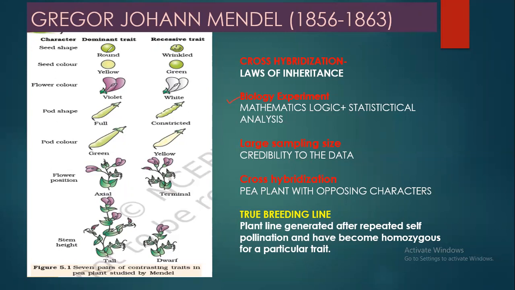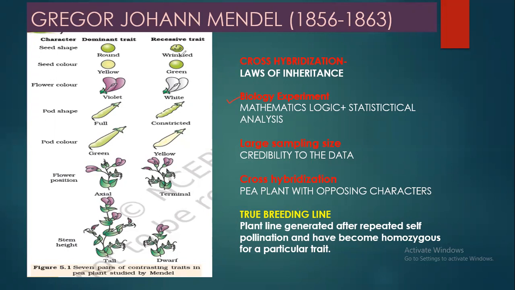Likewise, if a plant producing round seeds is true breeding, it has two genes for seed shape, round and round. Likewise, if he took a plant showing wrinkled seeds and it is true breeding, it will have two genes for seed shape, wrinkled and wrinkled.